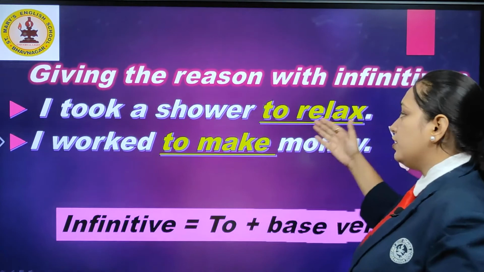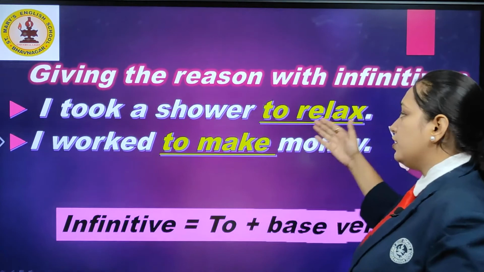Moving forward, the second use of the infinitive. When is the infinitive used? We already saw the first use, whenever we have to show any purpose. The second one is that the to infinitive is often used after adjectives. Now what is an adjective? We already learned that an adjective is a word that modifies a noun.